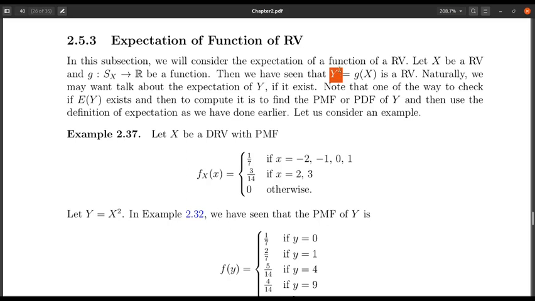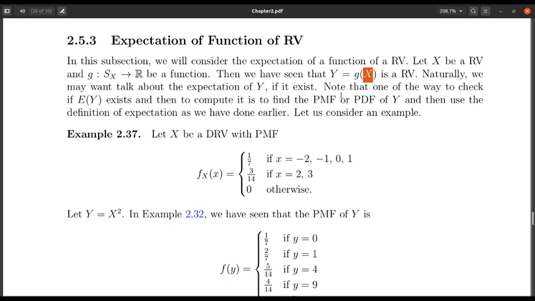There is another way, which we are going to discuss here. In that case I do not need to find out the probability mass function or probability density function of y, but from the probability mass function or probability density function of x, we will be able to find out the expectation of y, or the expectation of g of x.